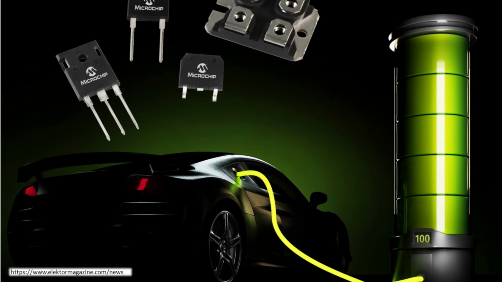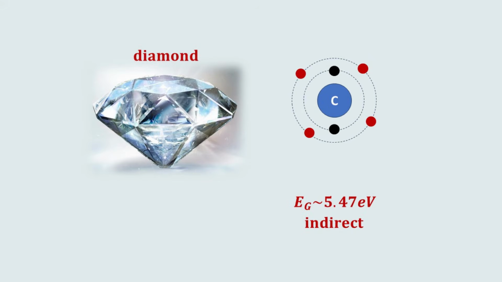For example, electric vehicle charging would require high-power electronics. To sustain these high voltages, these transistors require semiconductors with a band gap much larger than 1 electron volt. Here, diamond, which has a band gap of 5.47 electron volts, would be ideal. It is an elemental semiconductor from the group 4 element carbon. Of course, in most applications, we would consider diamond to be an insulator instead.